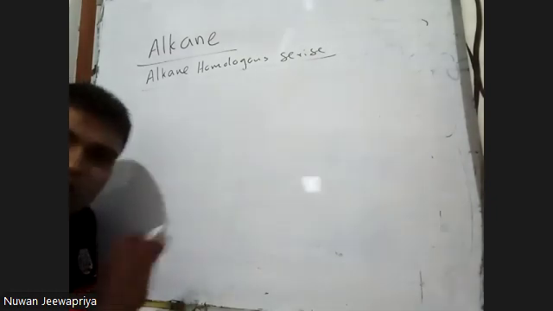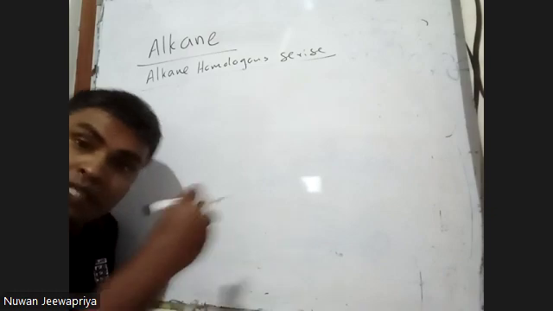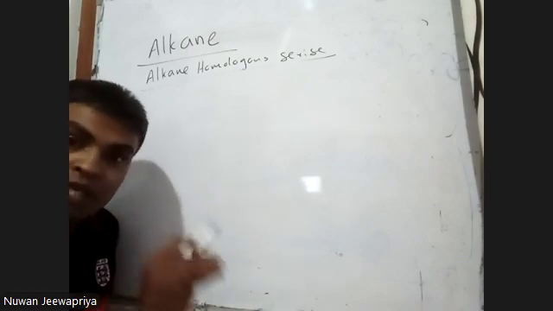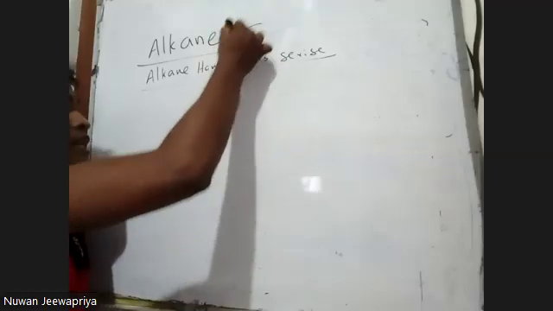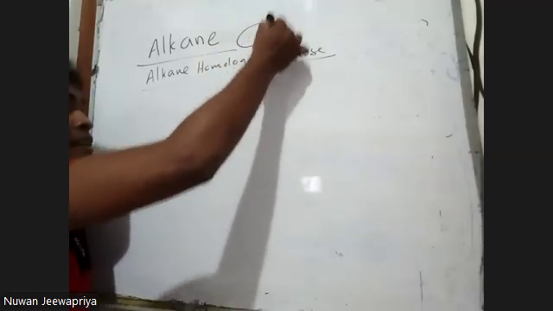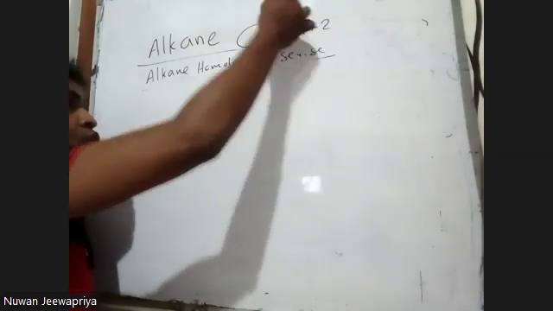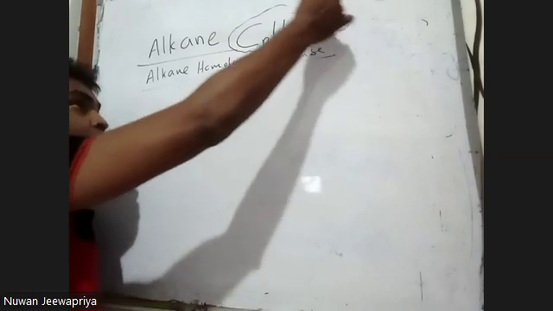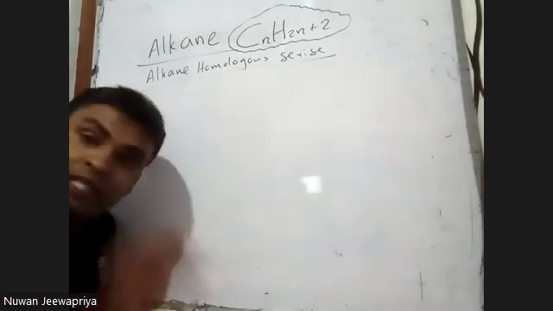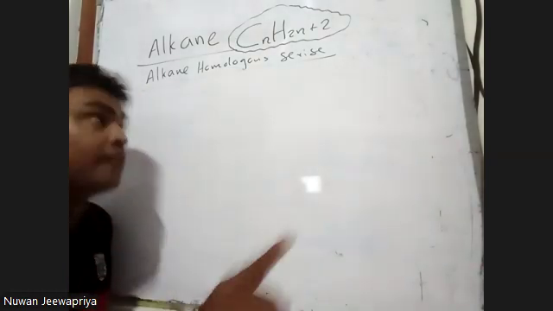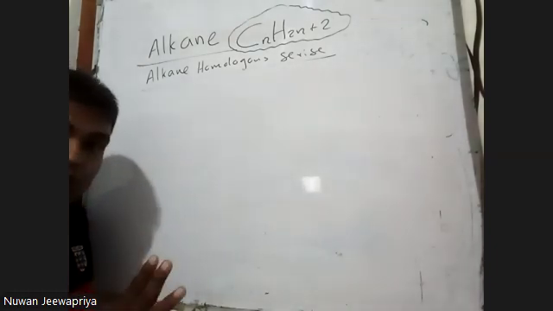All the members in the alkane family need to satisfy this general formula. What is that general formula? CnH2n+2. This is the general formula of all the alkane family members. Alkane family members need to satisfy this general formula. What is the general formula? CnH2n+2.